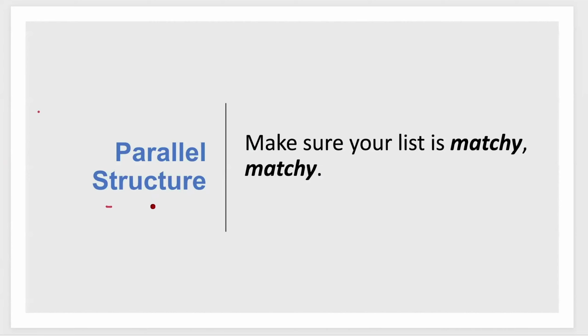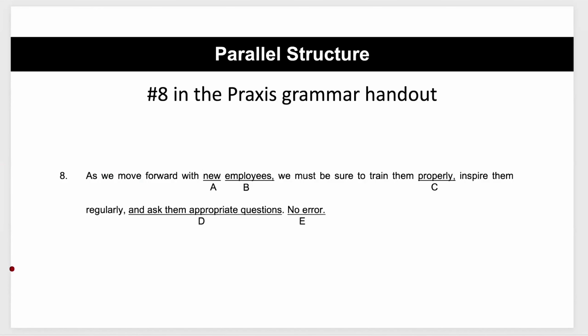Now, parallel structure is another concept in grammar that people tend to not know about, and they have a hard time finding it. When we talk about parallel structure, we're talking about lists in sentences and the continuity among the words in the list. I always like to say, make the list matchy-matchy. That's the NAVA-Ed kind of way of doing things. So let's take a look at what parallel structure will look like. It's hard to explain it. I'm just going to show it to you, okay?